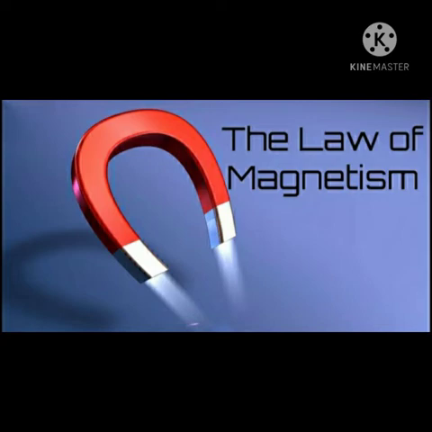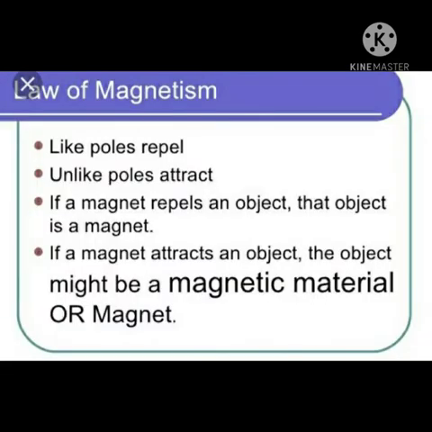The other laws of magnetism followed by all magnets are: the first is directive property. When a magnet is suspended freely, it always orients itself in the north-south direction. The next is attractive property. A magnet can attract magnetic materials like iron, steel, nickel or cobalt. The magnetic strength of the magnet is strongest at the poles and weakest at the center of the magnet.